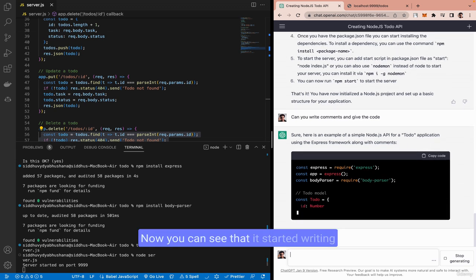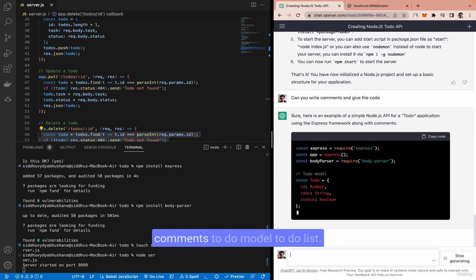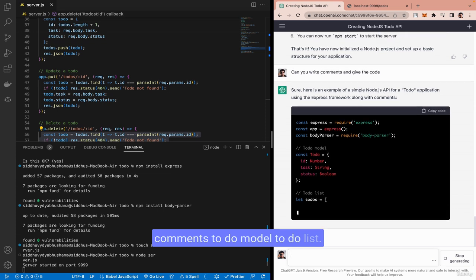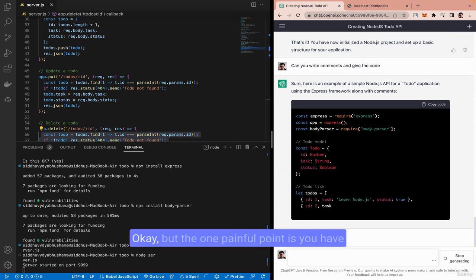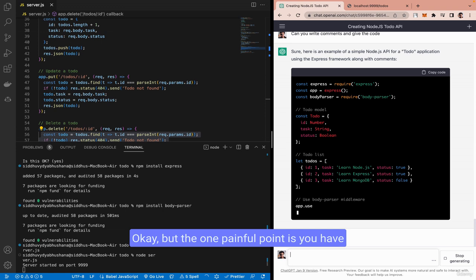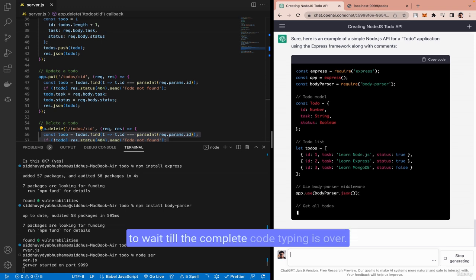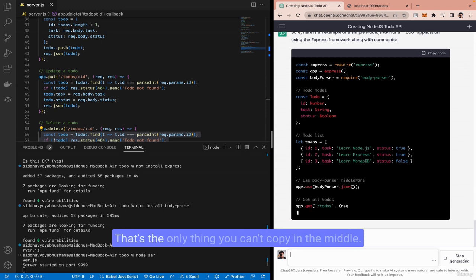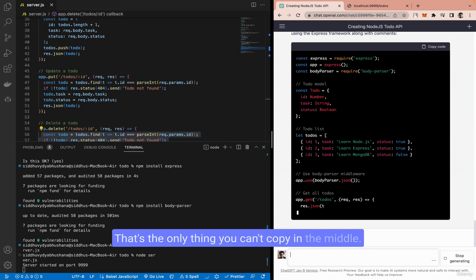Now you can see that it started writing comments. To-do model, to-do list. Okay. But the one painful point is you have to wait till the complete code typing is over. That's the only thing. You can't copy in the middle.